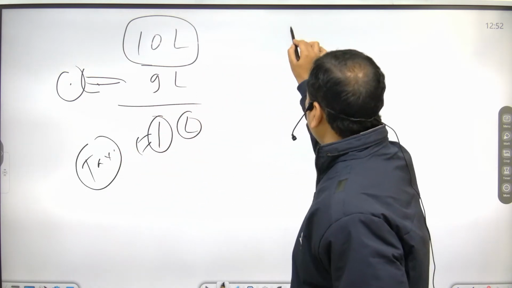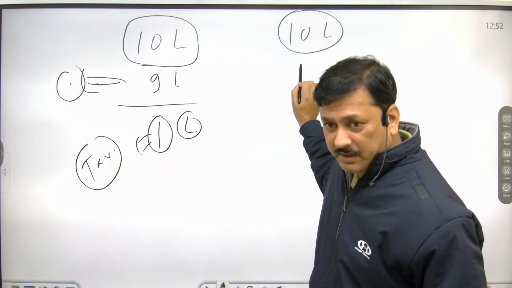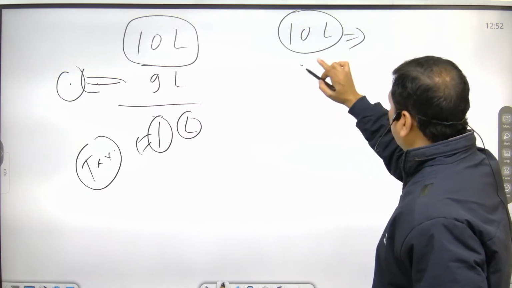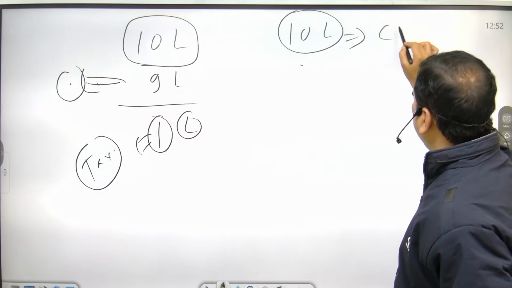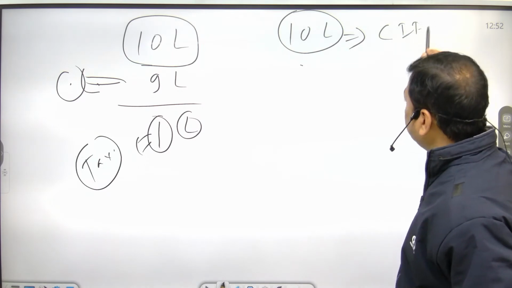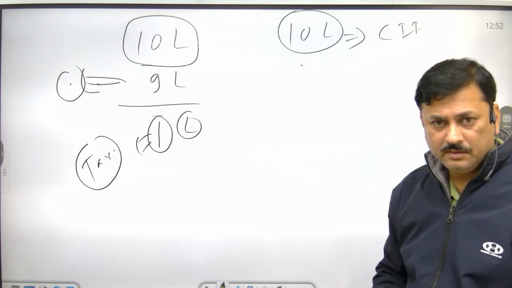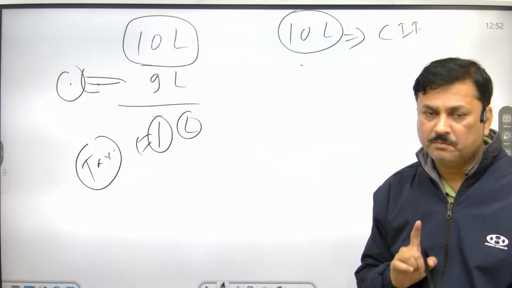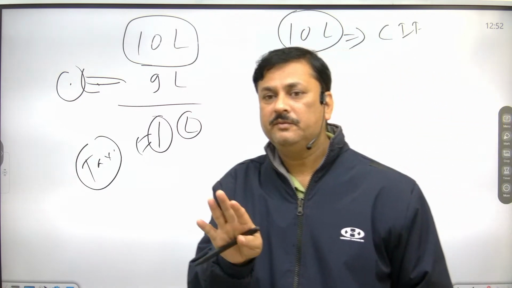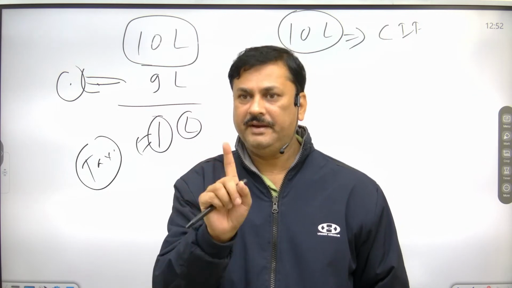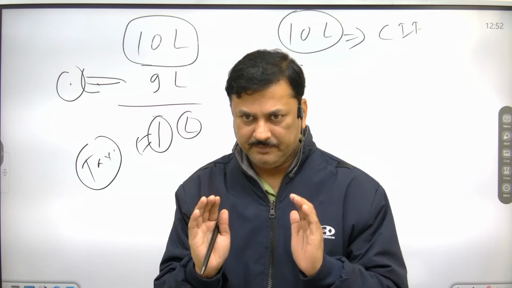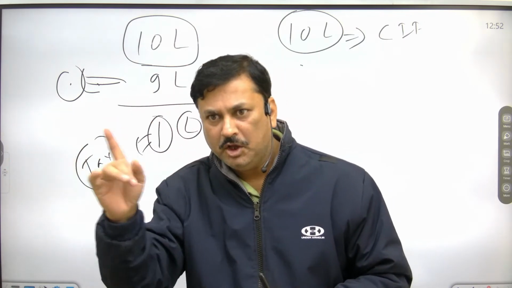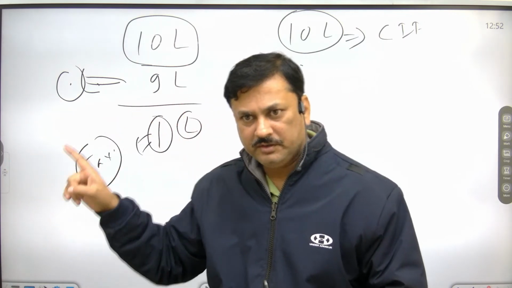Now 10 lakh rupees is the profit shown by the company. Now the company has to pay either the corporation income tax on this. This is the profit of the company, so either pay corporate income tax on this.